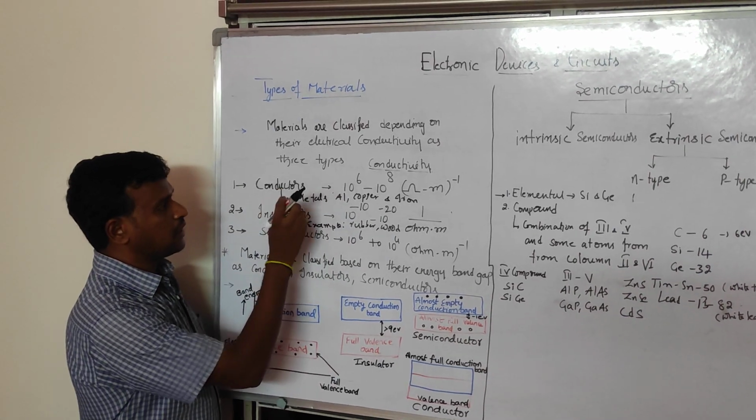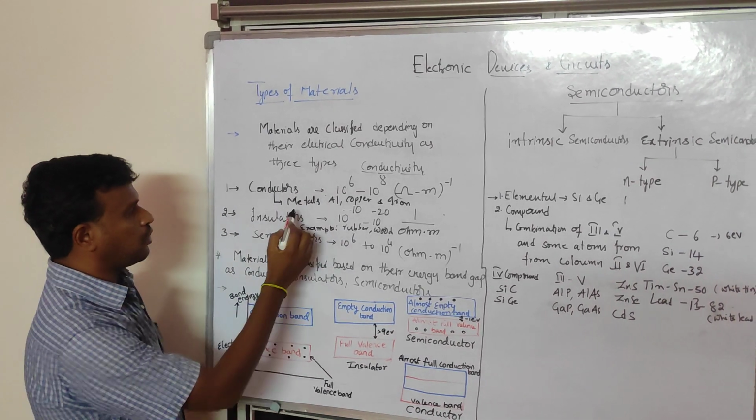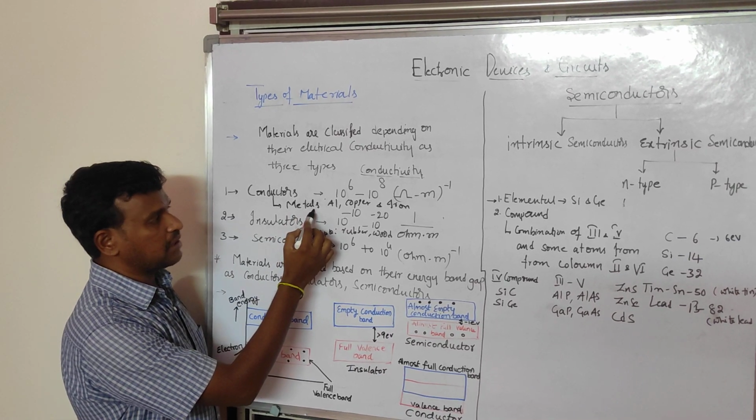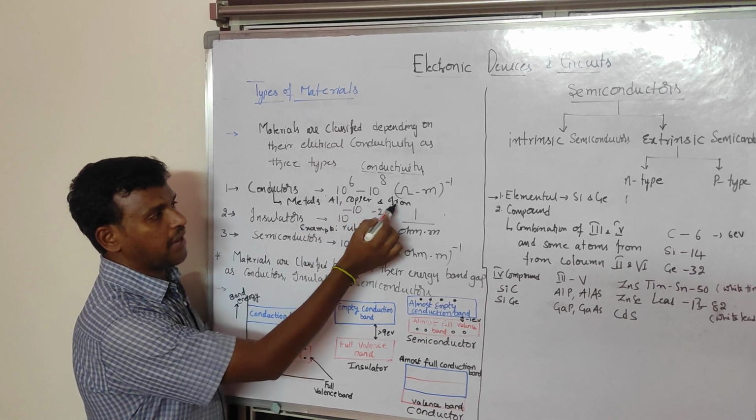Then this type of material is called conductors. Examples for conductors are metals, that is, aluminium, copper and iron.